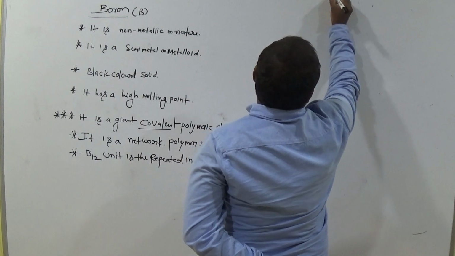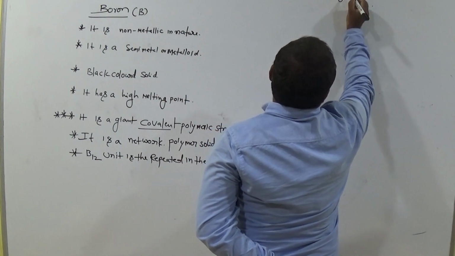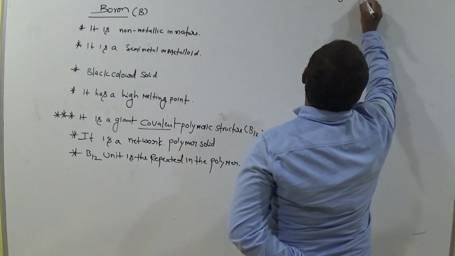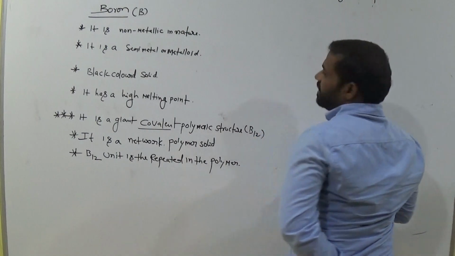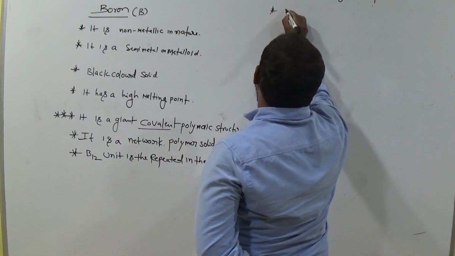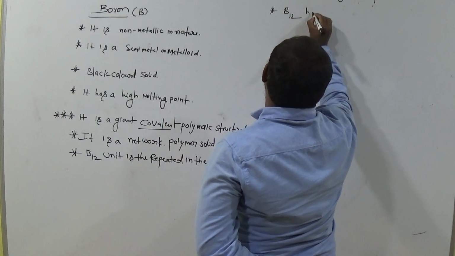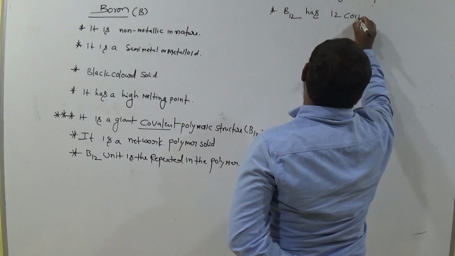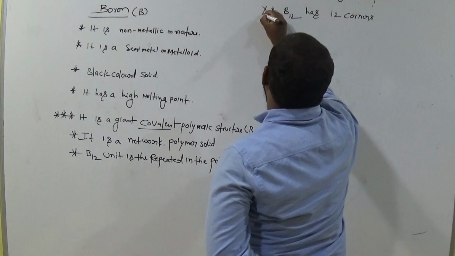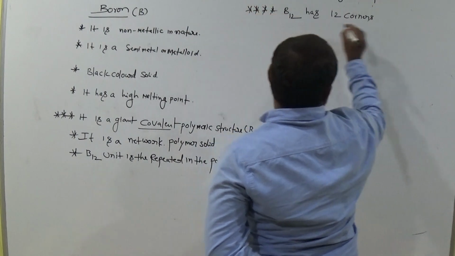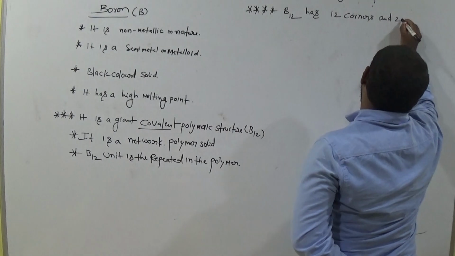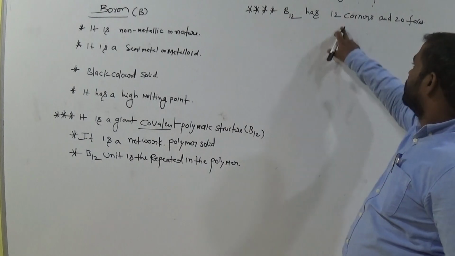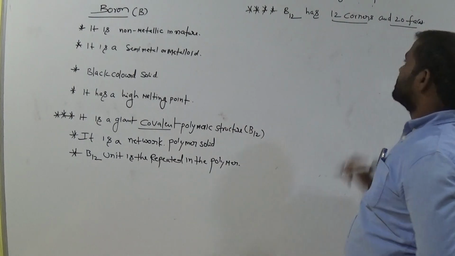B12 is in a regular shape. This B12 has twelve corners and 20 faces. Very important. The B12 unit in boron has 12 corners and 20 faces. Clear?